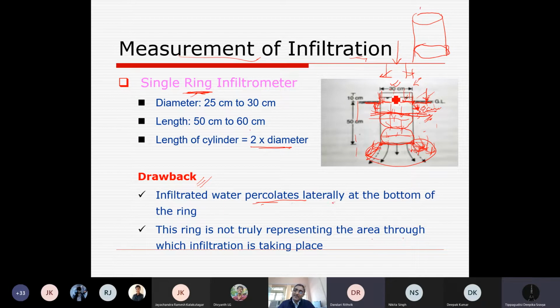But our experiment is contained in just 30 centimeter to find just the entry into vertical soil. And that's why we are not taking into consideration the lateral movement after reaching the bottom.